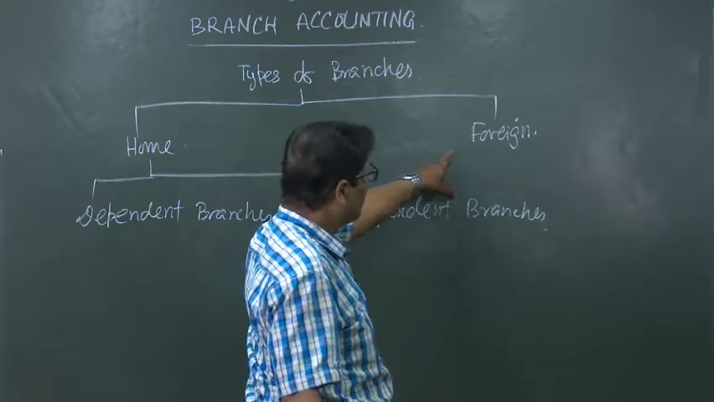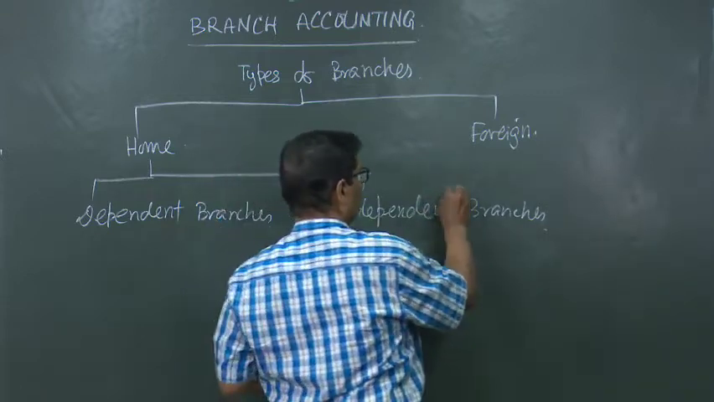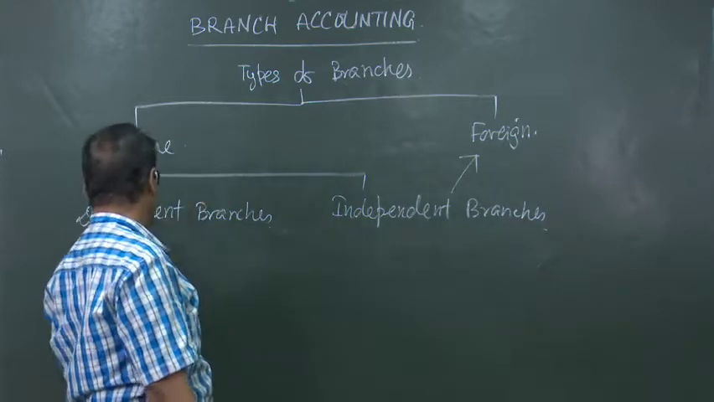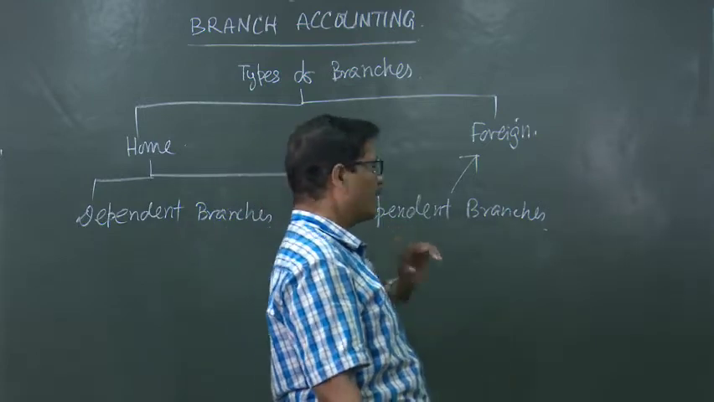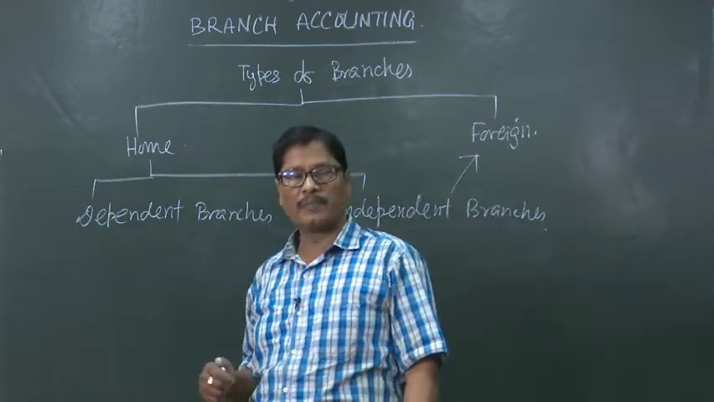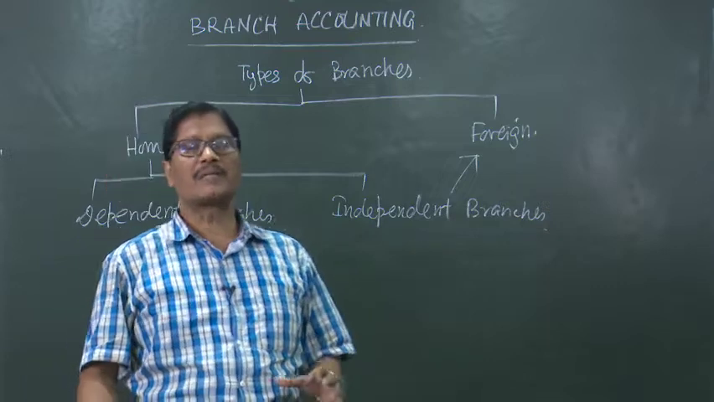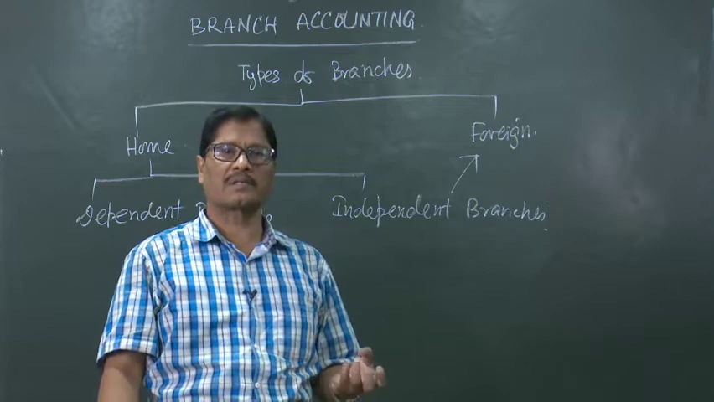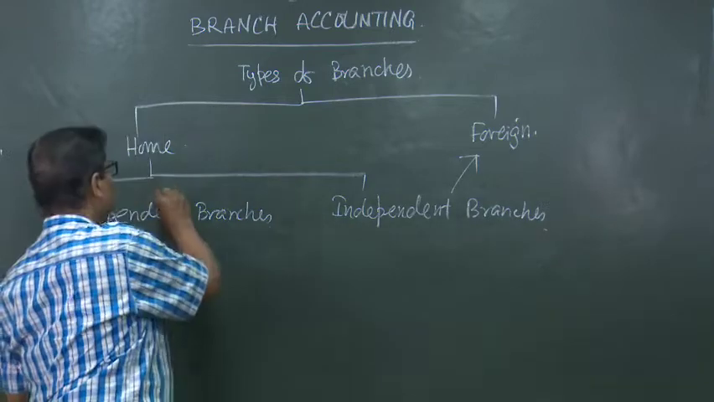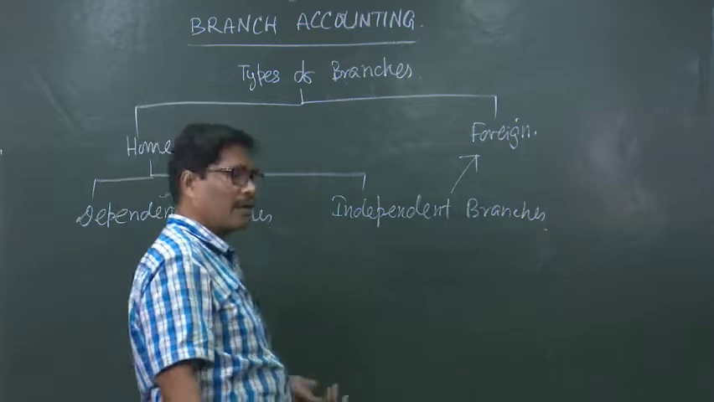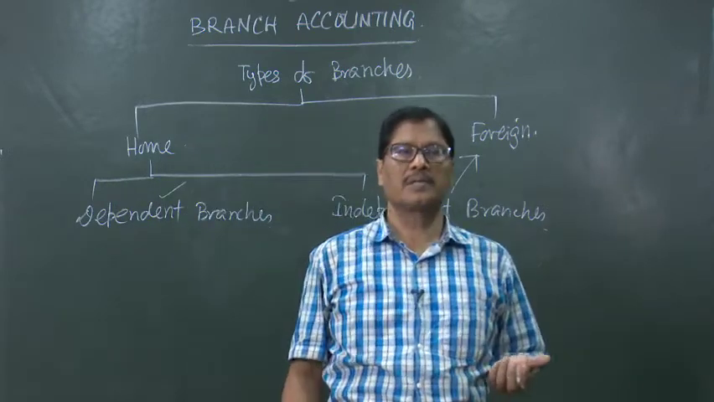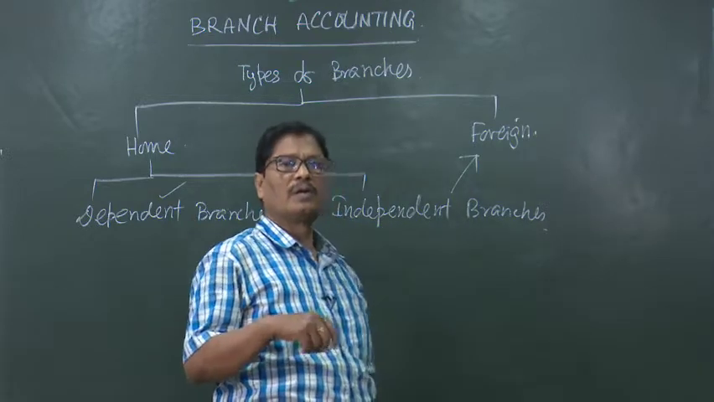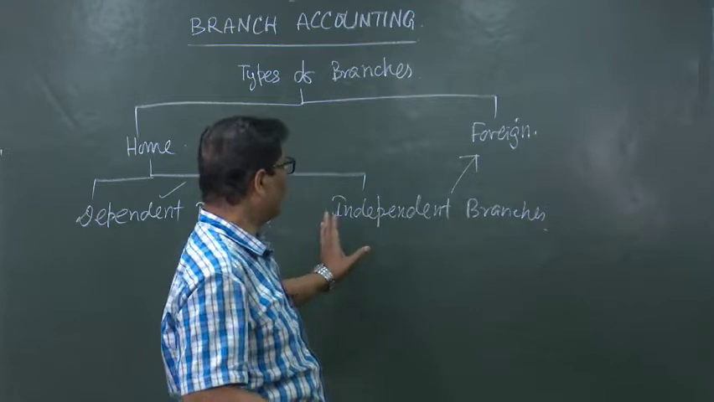A foreign branch is always an independent branch. Anyway, coming to the home branches, there are some dependent branches, and there are some independent branches. What does it mean? If the branches do not keep any accounts, but depend solely on the head office for maintaining the accounts, it is called a dependent branch. On the other hand, if the branch is equipped enough, able enough to have its own set of double entry bookkeeping, then it is called an independent branch.